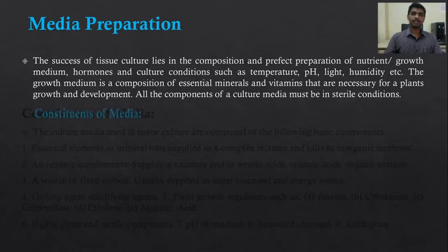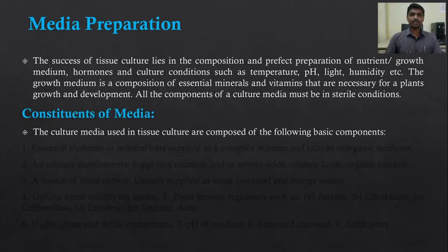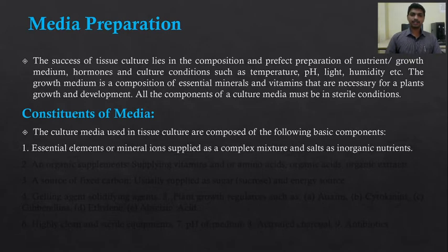Now the constituents of media. The tissue culture media used in plant tissue culture are composed of some basic components. The first one is the essential elements or mineral ions supplied as a complex mixture of salts, as inorganic nutrients.